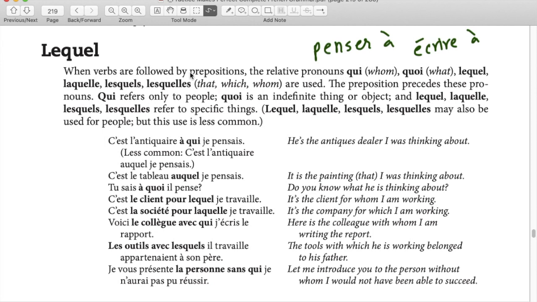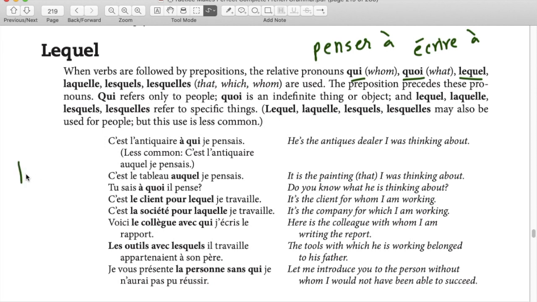So when the verbs are followed by prepositions, we have a different set of pronouns. Qui, quoi, lequel, and lequel has four variants: lequel, laquelle, lesquels, lesquelles. It's like your interrogative adjective quel.